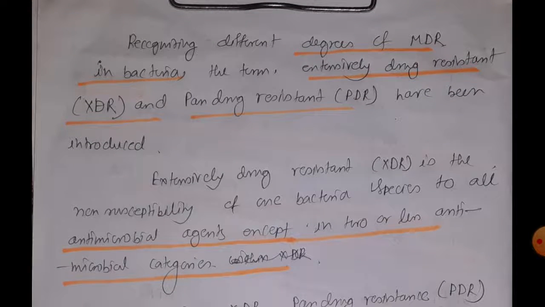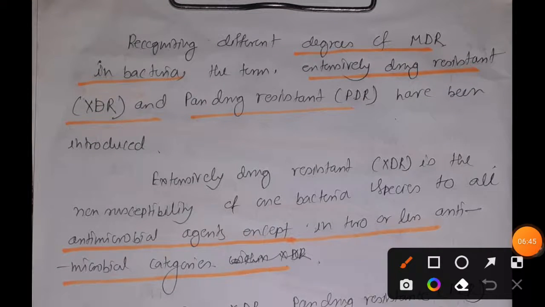Now coming to this part, scientists thought that we have constructed a new group of bacteria that are multiple drug resistant. They also observed that there are significant differences between different MDRs. That means the degree of multiple drug resistance varies among different bacteria.